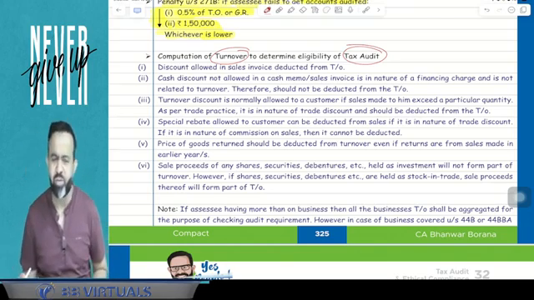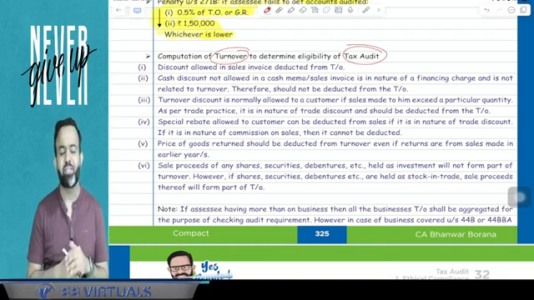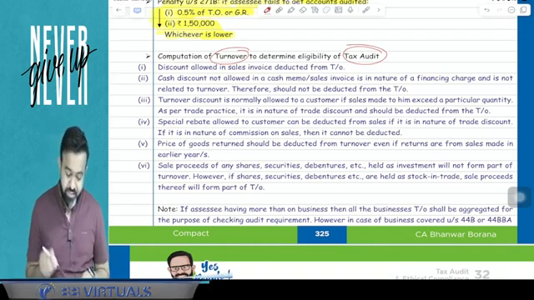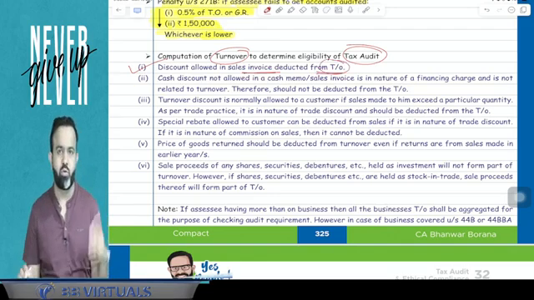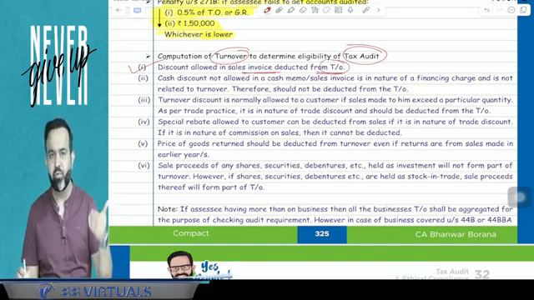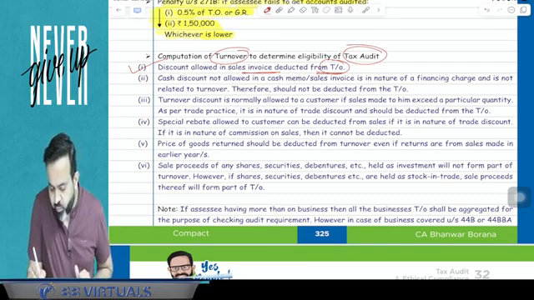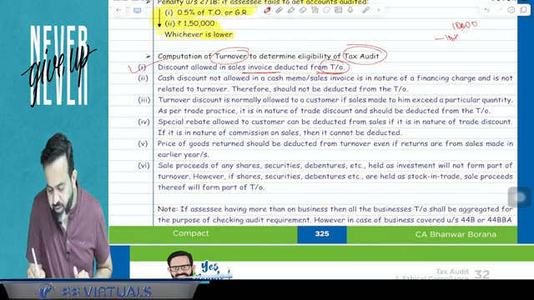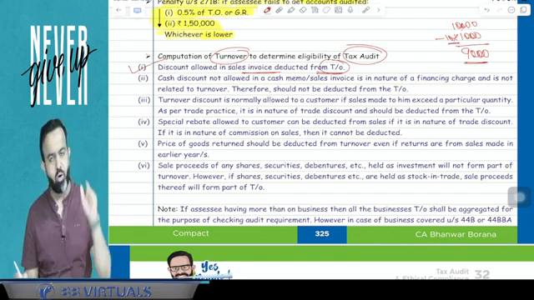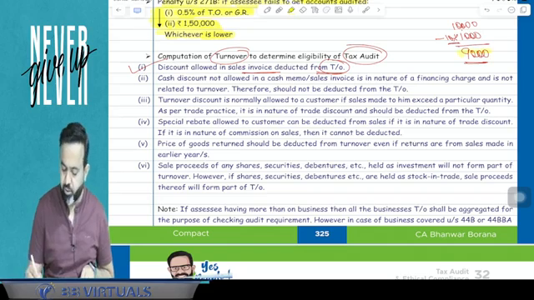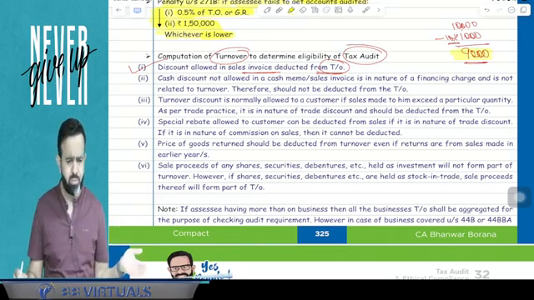So guys, how to calculate the turnover? What will be included in turnover and all? So here first is discount allowed in the sales invoice is deducted from the turnover. So suppose for an example, one sale invoice is made, and in sale invoice suppose that product price is 10,000, but suppose 10% discount is already given in the invoice and remaining 9,000 is the invoice value. So here in your turnover you will consider the 9,000 or 10,000? Right answer is 9,000.